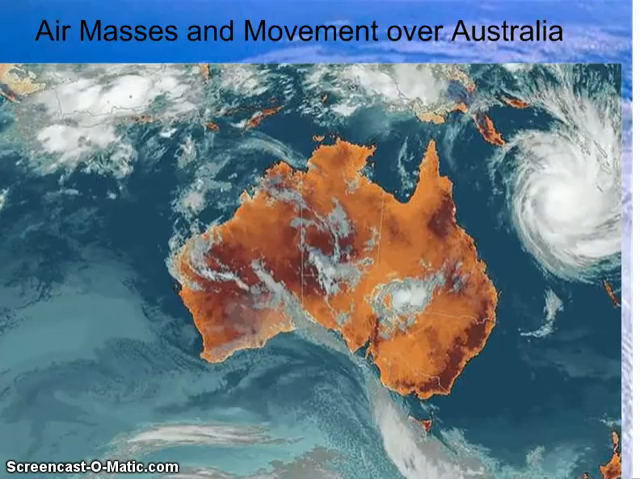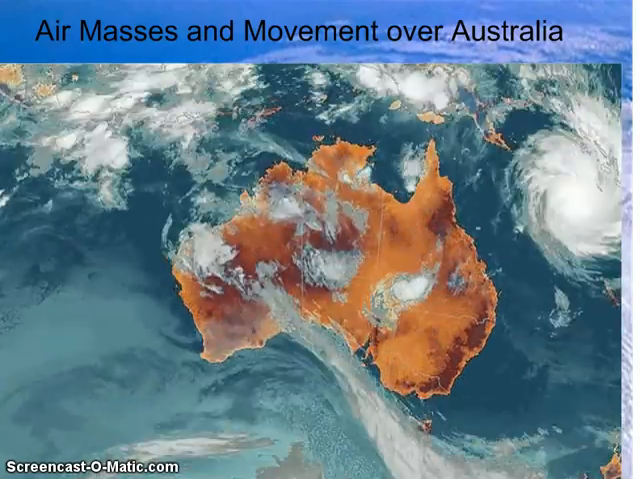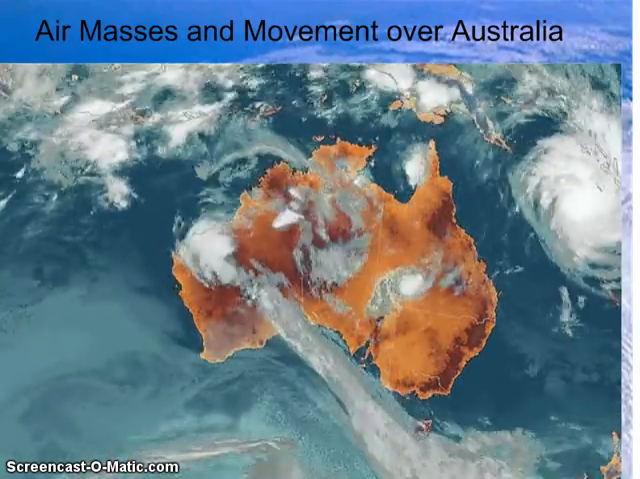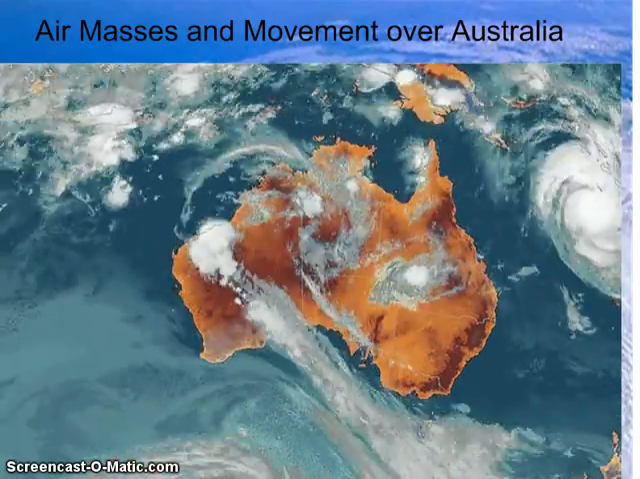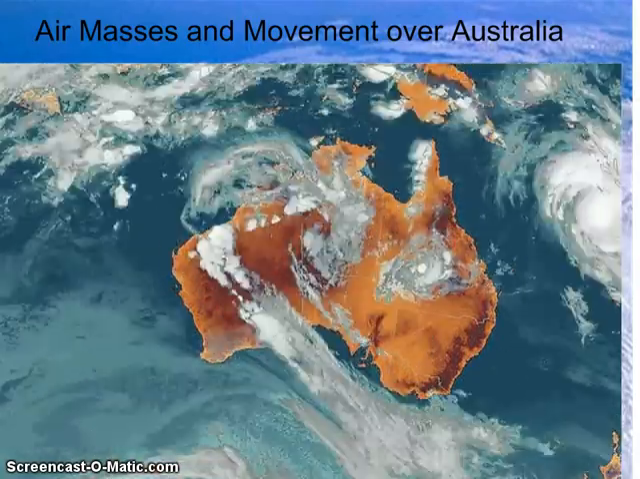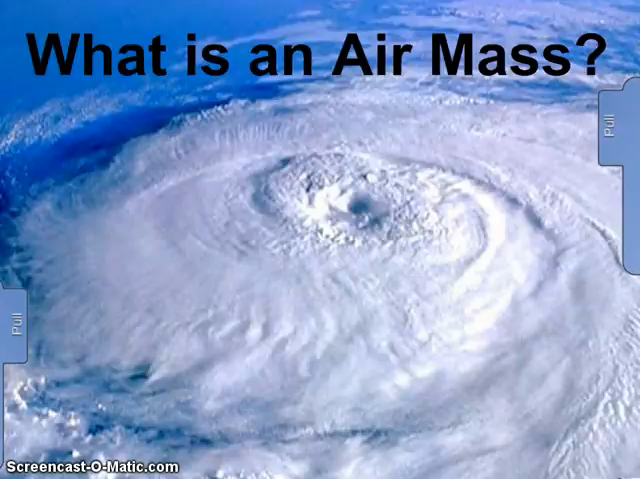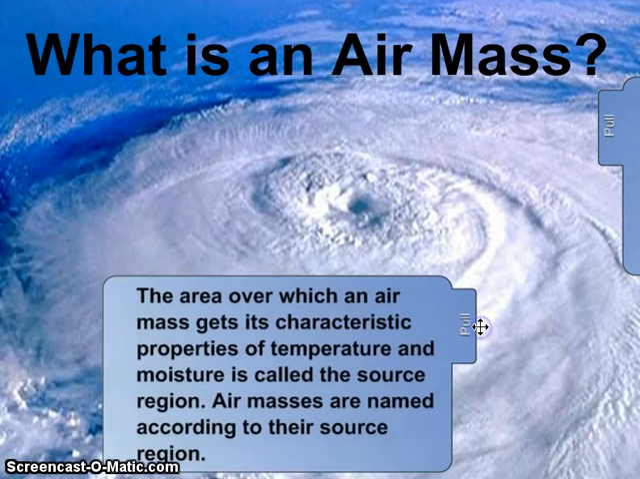Here you can see an animation of an air mass. You can see air masses and movement of air masses over Australia. But what is an air mass? An air mass is a mass of air that forms over a certain region. The region in which it forms over determines that air mass's temperature and moisture content. We name air masses based off of their source region.